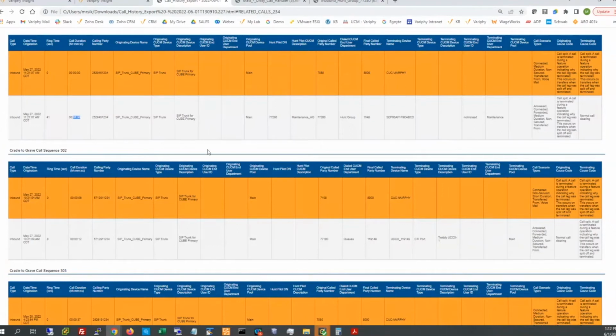Okay, so maybe this Unity handler has an option. Those call handler menu trees, options, menu, 1 through 10, for instance, or 1 through 5 equates to some directory number that may be unbeknownst to you, but we can certainly run through exercises to figure that out as well. So definitely one of the glaring questions is, okay, for my Unity handler or my auto attendant, how many calls that are coming into that call tree or that call menu, that handler, whatever you want to call it, options 1 through 5, we'll call them.